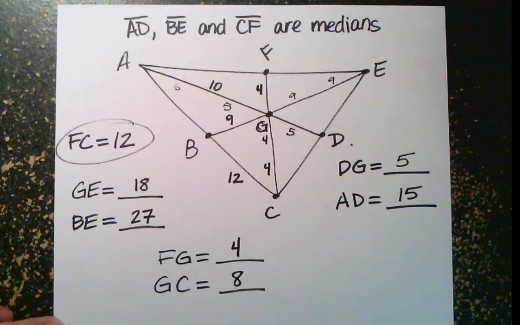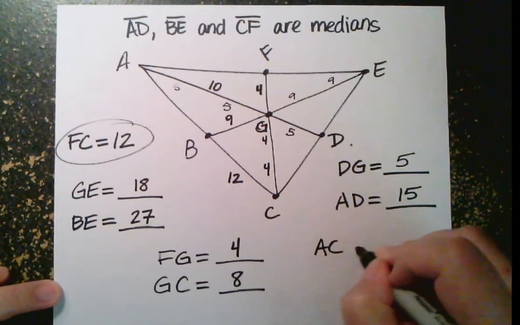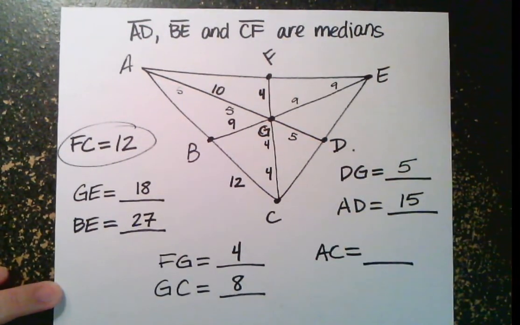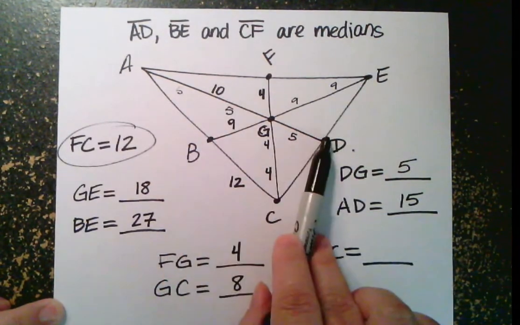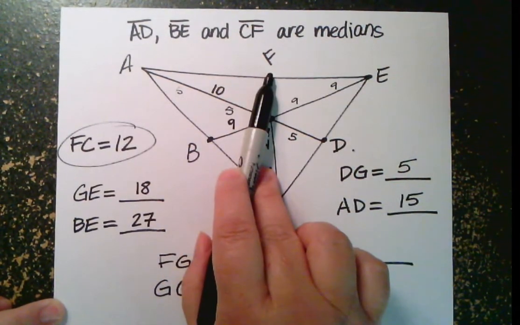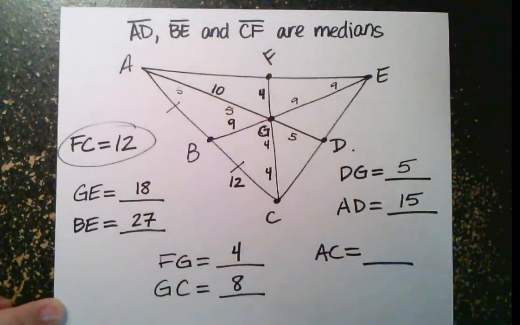Okay, last thing I want to ask you is, what is the length of AC? Pause your video if you need to. Remember, the whole idea is that if I'm told these are medians, this point and this point are midpoints. So that means that B is the midpoint of AC.